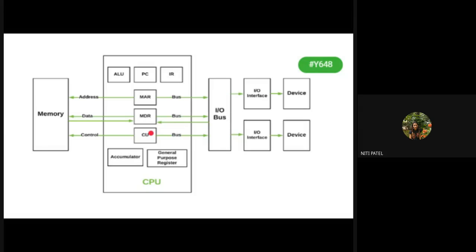After the execution is done, it will be given to whom? To the output device for displaying. So who is going to take the data from memory to CPU? It is a bus. Who will take the data from CPU to output device? It is a bus. So we have different types of buses. What are those buses? The first bus is the address bus, if you can see in the diagram.